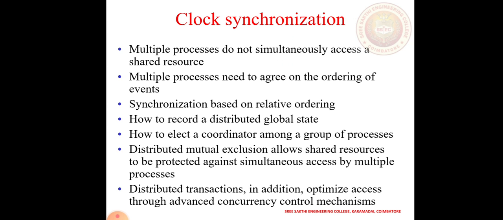In clock synchronization, multiple processes do not simultaneously access the shared resources. Multiple processes need to agree on the ordering of events. Synchronization is based on the relative ordering. How to record the distributed global state? How to elect the coordinator among a group of processes? Distributed mutual exclusion allows processes to share the resources. Distributed transactions in addition optimize access through advanced concurrency control mechanisms.